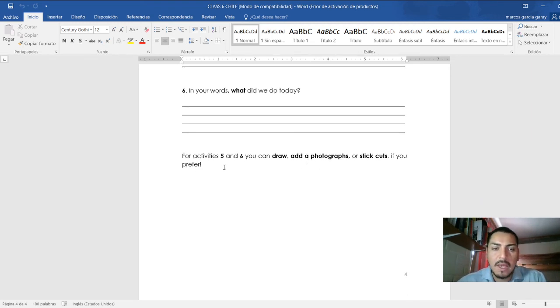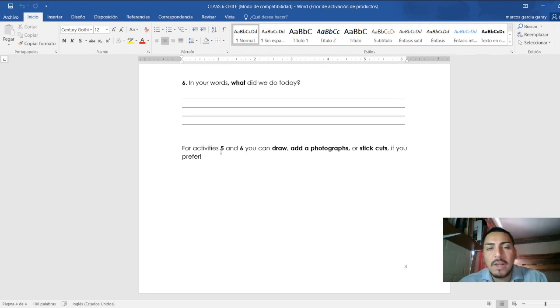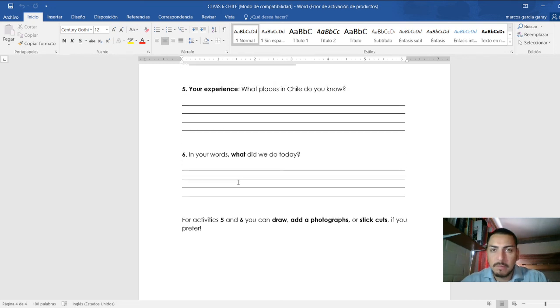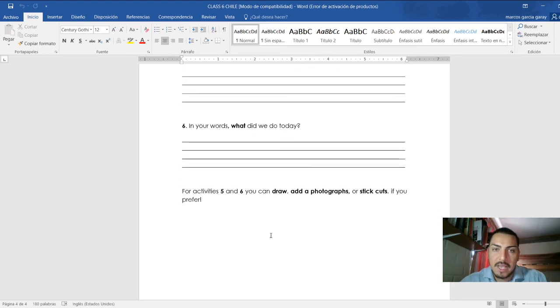Good. And very important, for activities 5 and 6, you can draw or you can add a photograph, okay? Or stick cutouts if you prefer. So if you don't feel like writing, you can draw, you can stick cutouts, or you can add a photograph. So be aware of that. You can write, but also you can do other things. It's going to be the same.